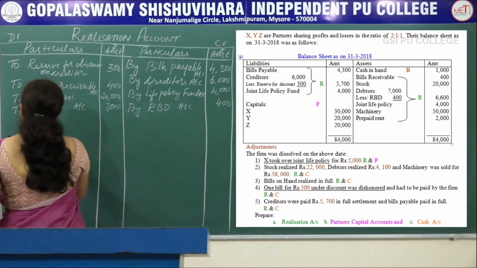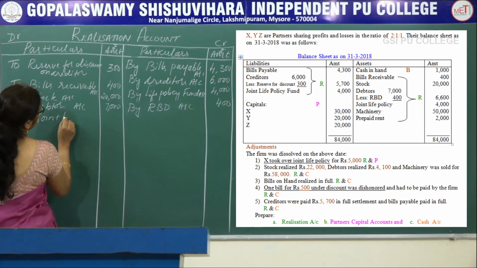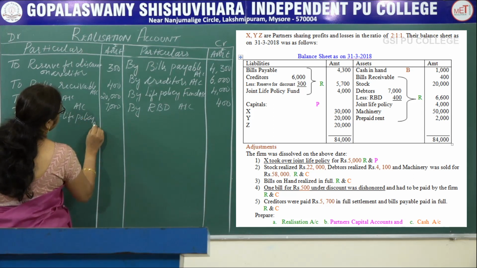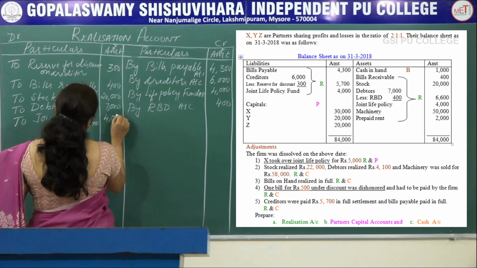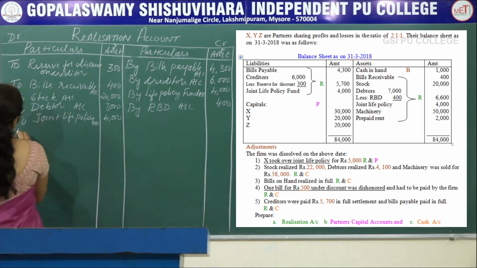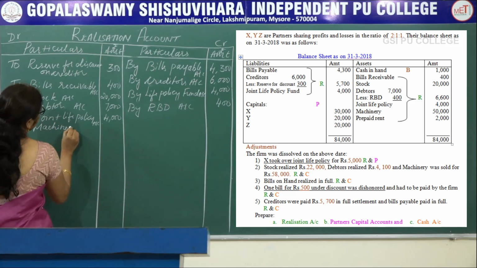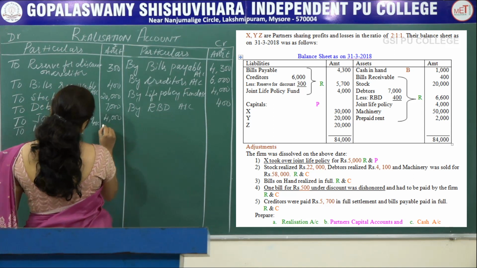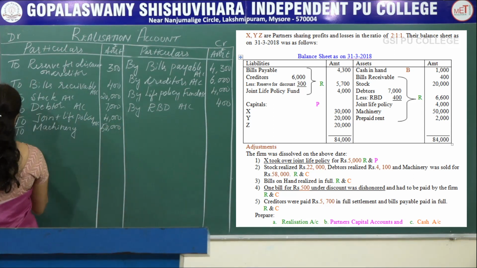Next, to joint life policy account amount is 4,000. Next, to machinery amounted to rupees 50,000.